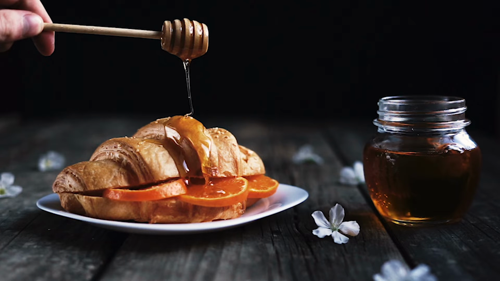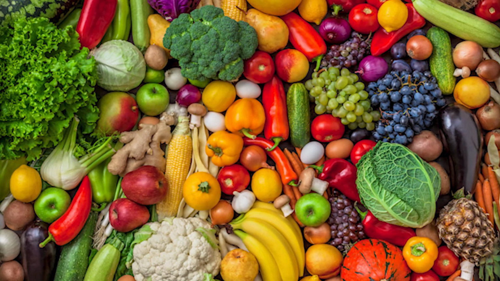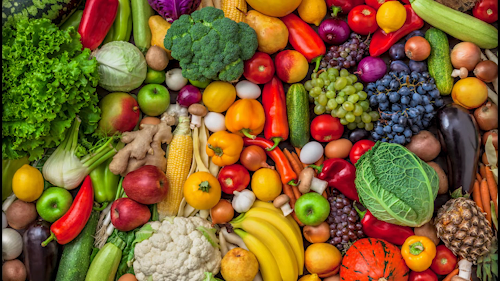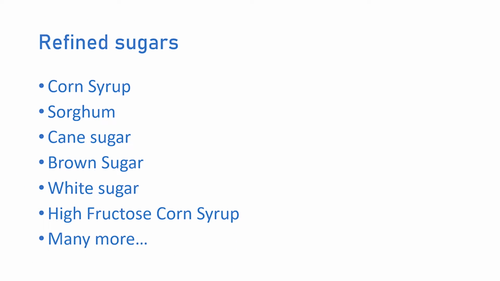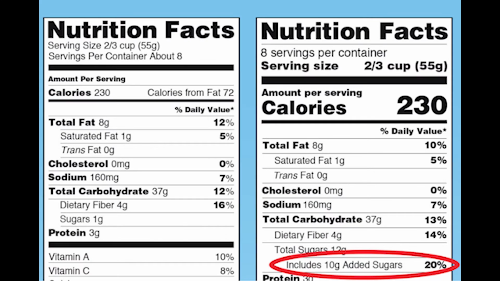Monosaccharides do not commonly stand alone in foods, with honey being a rare example. Natural sugars, such as those found in fruits and vegetables, constitute a relatively small amount of the sugar consumed by the average person. The biggest amount, unfortunately, is coming from processed food, which incorporates huge amounts of refined added sugars like corn syrup, sorghum, cane sugar, brown sugar, white sugar, high fructose corn syrup, and many others, with devastating effects on human health. Hopefully, if you understand this, you will take a better look at food labels, and try to minimize the consumption of such substances.